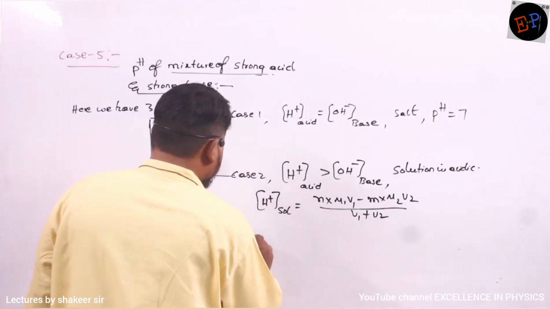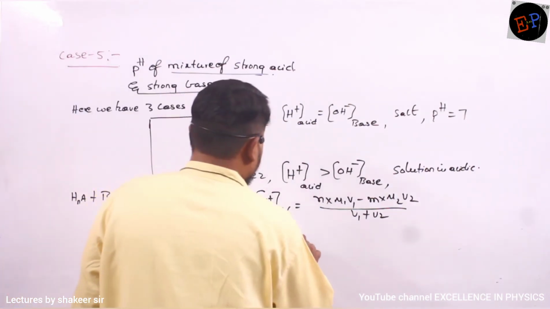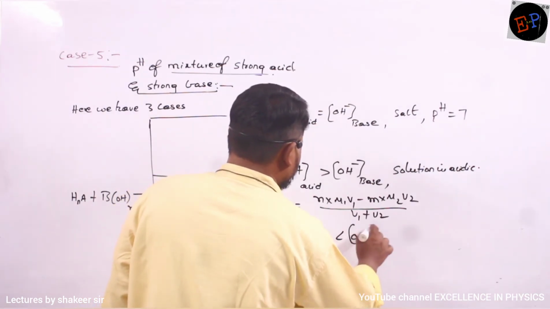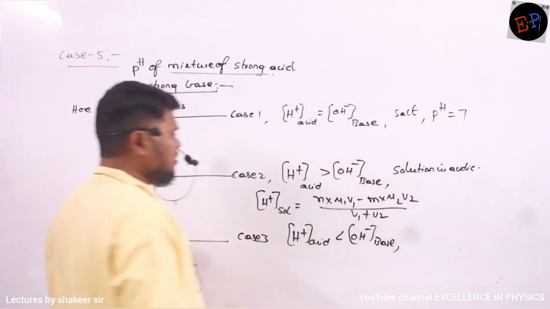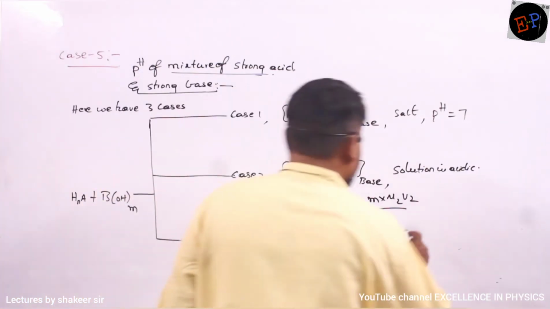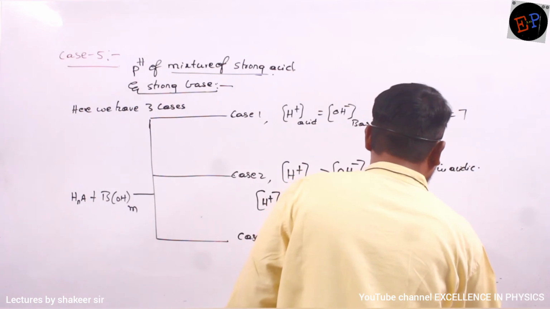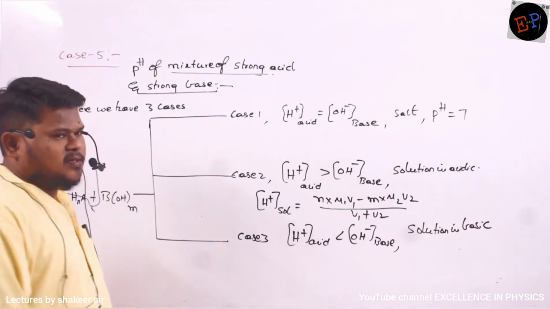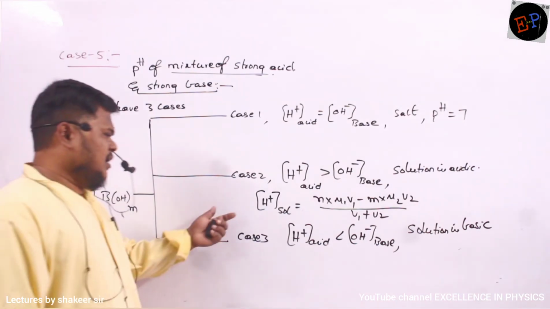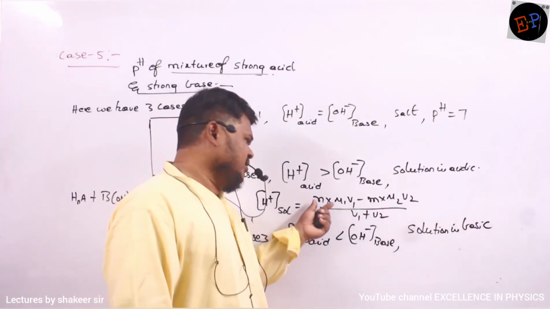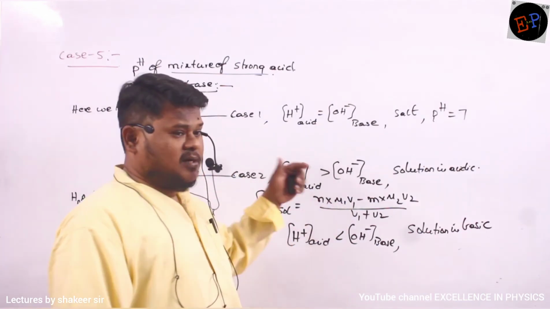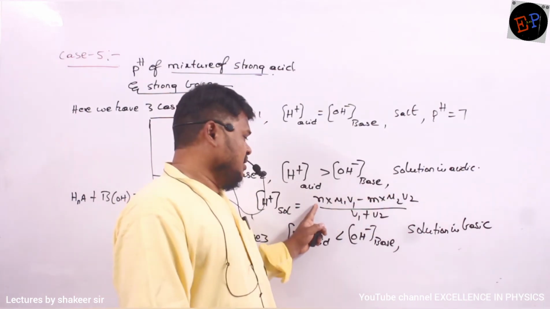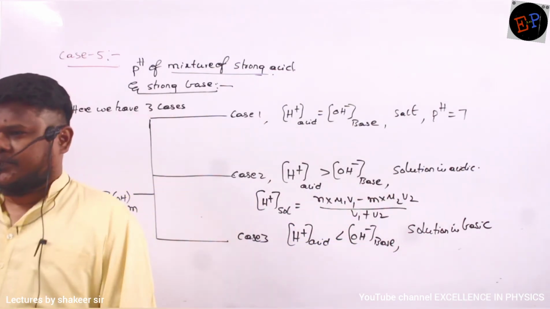Then what is case number 3? Case number 3 is H plus ion concentration of acid may be less than OH minus ion concentration of base. Then the solution is what kind of solution? Solution is basic solution. Clear? Now in this condition, how can I calculate OH minus concentration of solution? Again same concept. Previously we have written N into M1 V1. Now OH minus ion concentration is greater, so I will write M into M2 V2 minus N into M1 V1 divided by V1 plus V2. That's it. Are you able to understand?